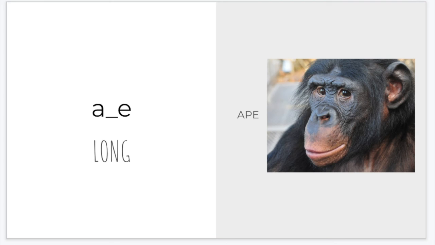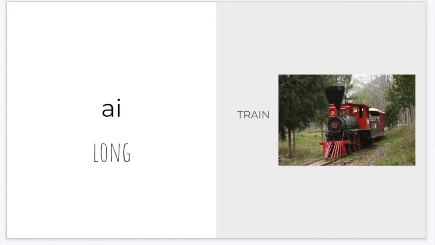Now we have when A is followed by a letter and then the letter E. When this happens, A makes a long A sound, like in the word ape. Last we have AI. When this happens in a word, this is a long A sound, like in the word train, train.